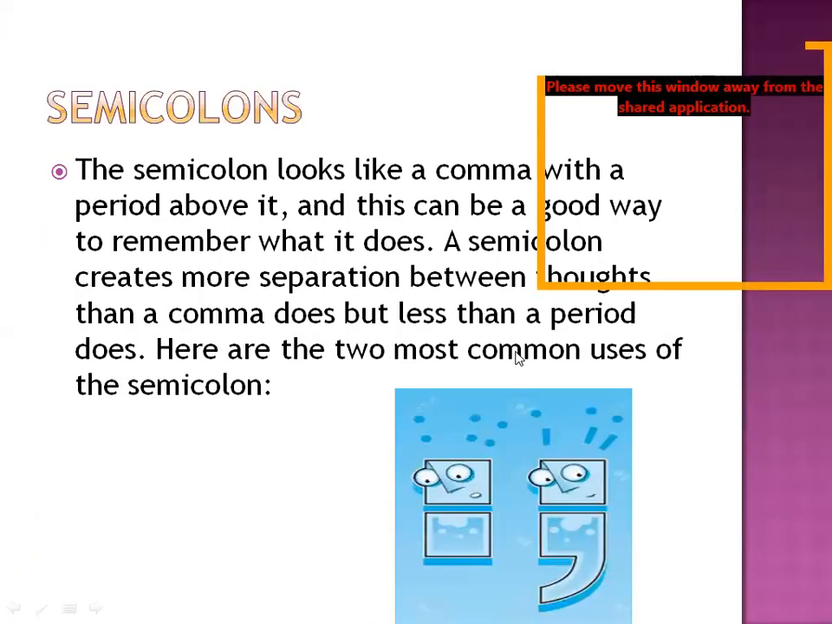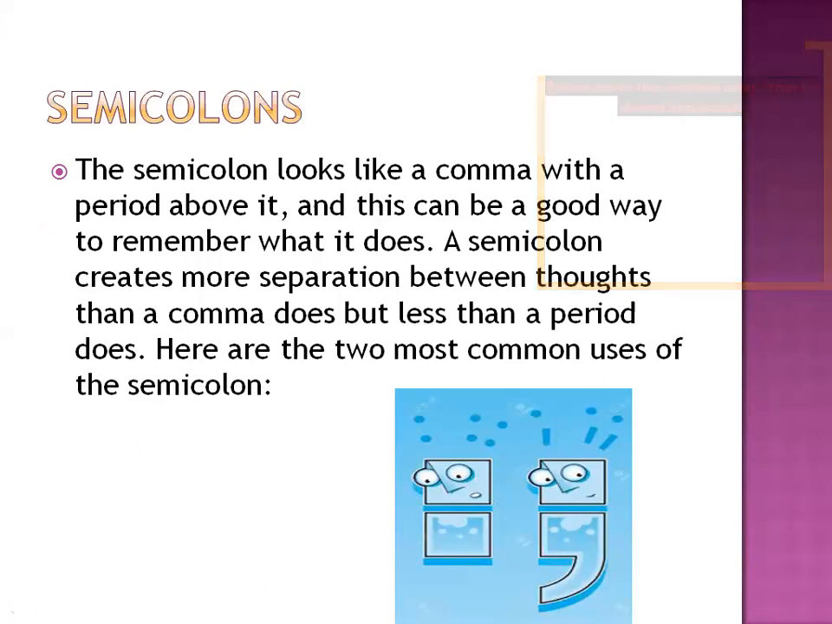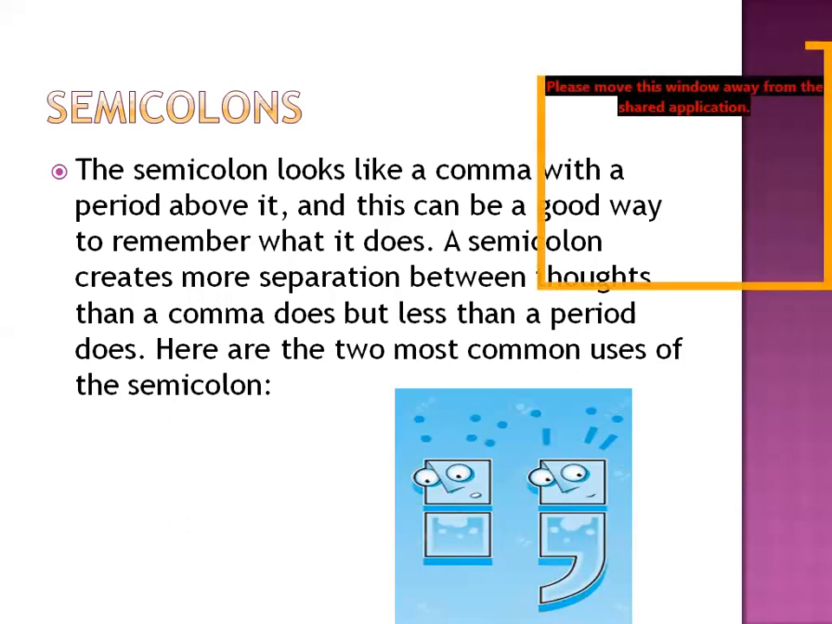Now come to the semicolon. The semicolon looks like a comma with a period above it. Period above it, period we also call full stop a period. हम full stop को period भी कहते हैं, ठीक है? Semicolon looks like a comma with a period above it, and this can be a good way to remember what it does. A semicolon creates more separation between thoughts than a comma does, but less than a period does. Means it is in between comma and the period.